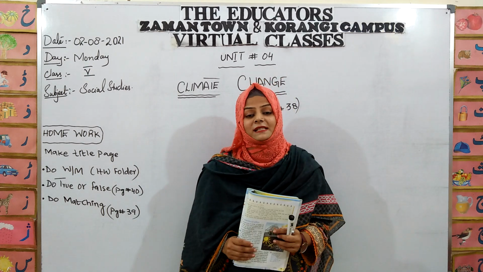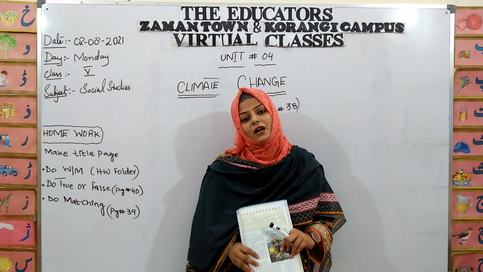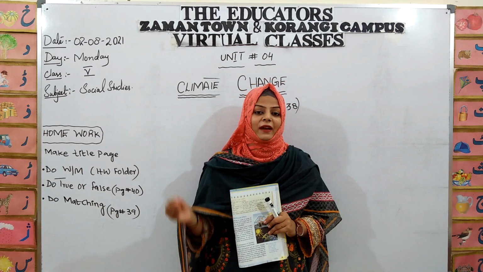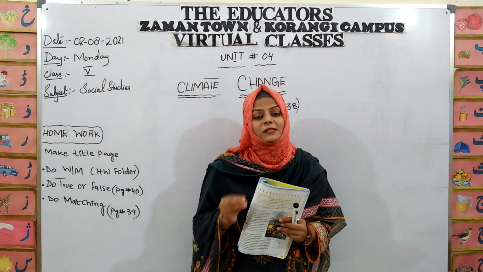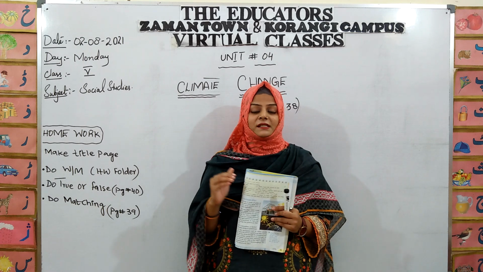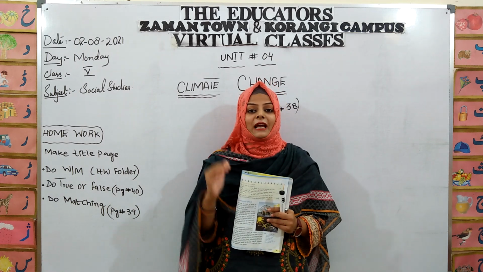Now let us discuss what climate change is. Students, there are some factors that are responsible for climate change. Naturally, there is a change in the climate pattern.